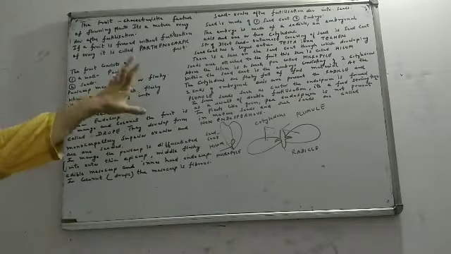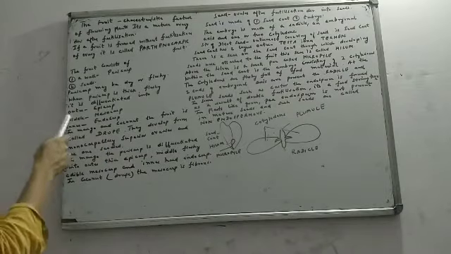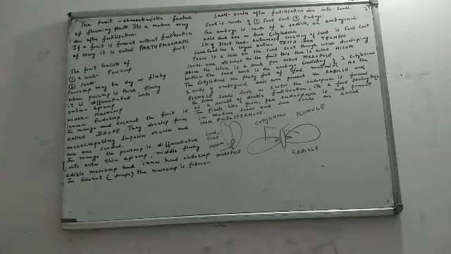Now, if the pericarp is fleshy, then you can again differentiate it into three layers. The outer layer is called epicarp, E-P-I-C-A-R-P. The middle layer is called mesocarp, M-E-S-O, and the inner layer is called endocarp. Epicarp, mesocarp, endocarp. If you go from outside towards inside, the outer one is epicarp, the middle one is mesocarp, and the inner one is endocarp. We have differentiated the pericarp layer of fleshy fruits.